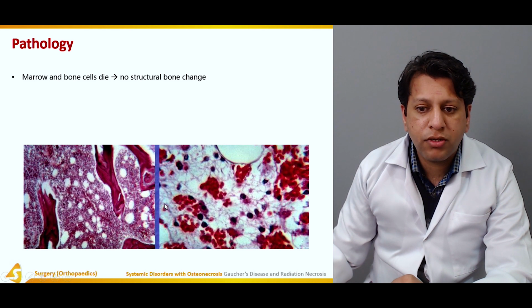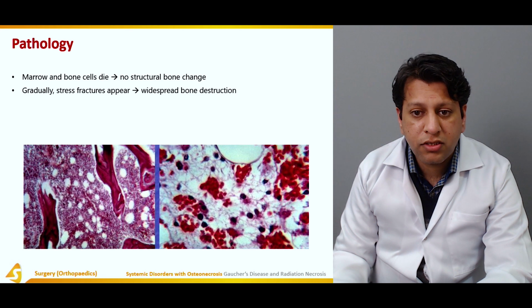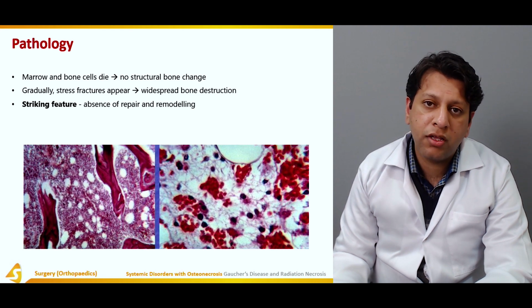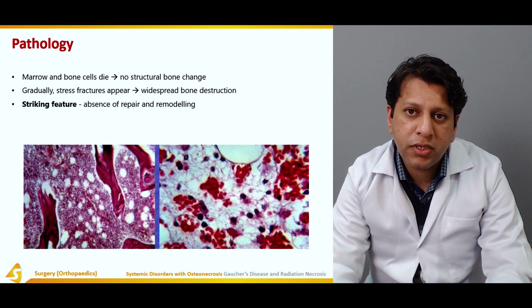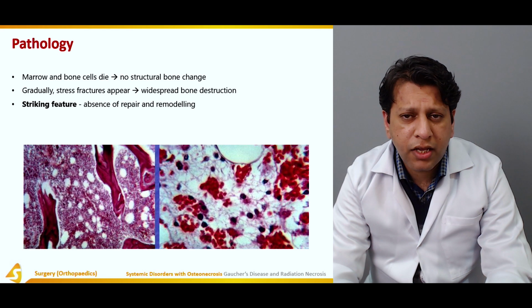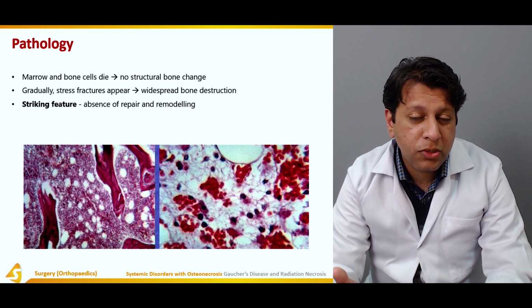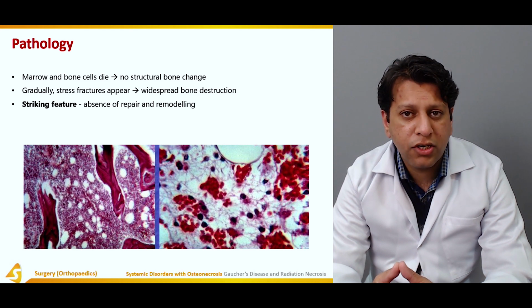This is a normal bone and this is after radiation. Gradually, stress fractures appear and widespread bone destruction occurs. The striking feature is absence of repair and remodeling. Because if there is a fracture, the normal cells would always be there and they will try to cover the area which has fractured. But if the normal cells are also dead, there will definitely be no signs of repair and remodeling seen in radiation necrosis.